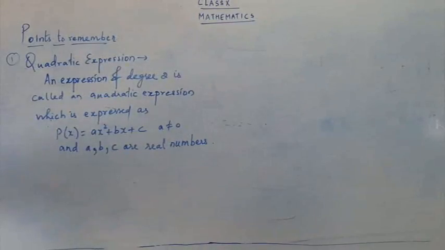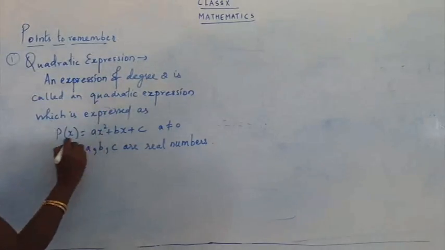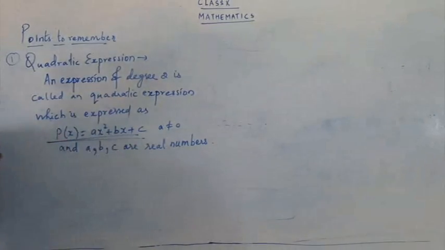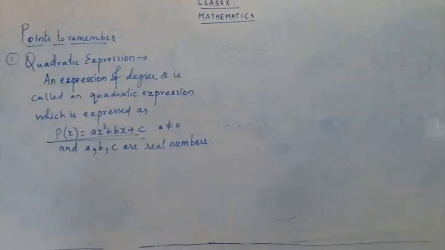So, a quadratic expression is of degree 2. Degree means the highest power of the expression. And the expression for quadratic is expressed as p of x is equal to ax square plus bx plus c, a not equal to 0, and a, b, c are real numbers.